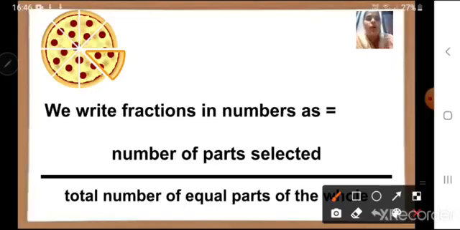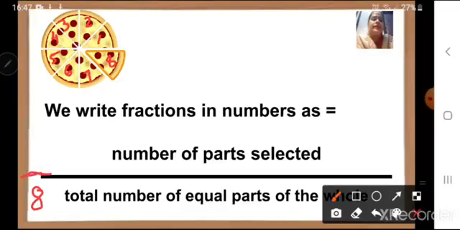Let us count. 1, 2, 3, 4, 5, 6, 7, 8. There are 8 parts, correct? So, the number 8 we will write down here because 8 is what? Total number of equal parts of the whole. Total parts we always have to write down here.